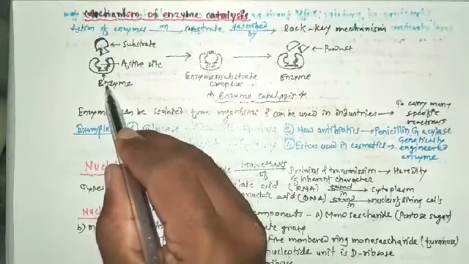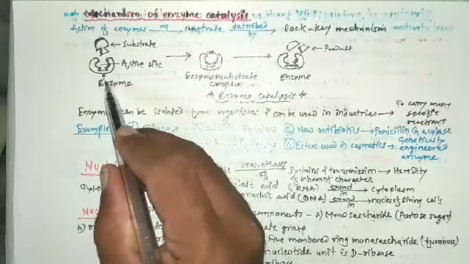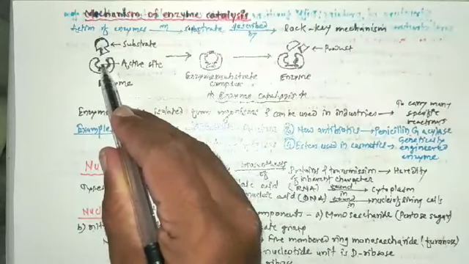So in enzymes, active site is present. This is the active site.